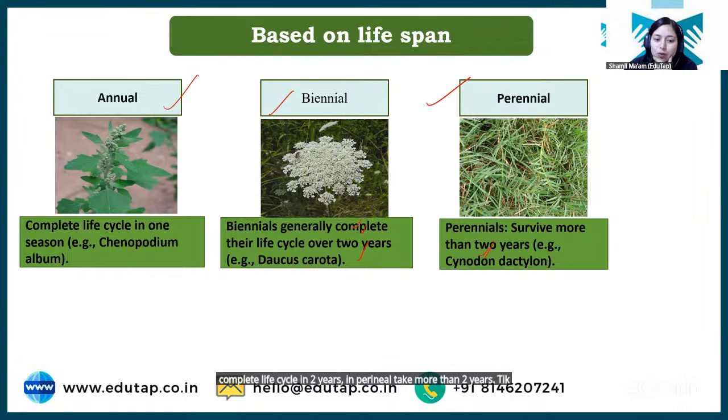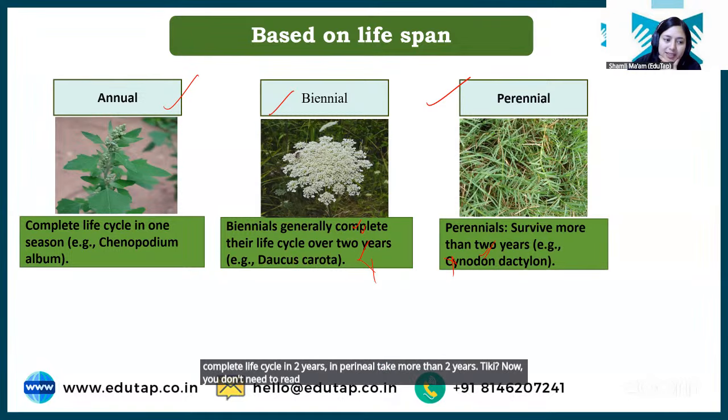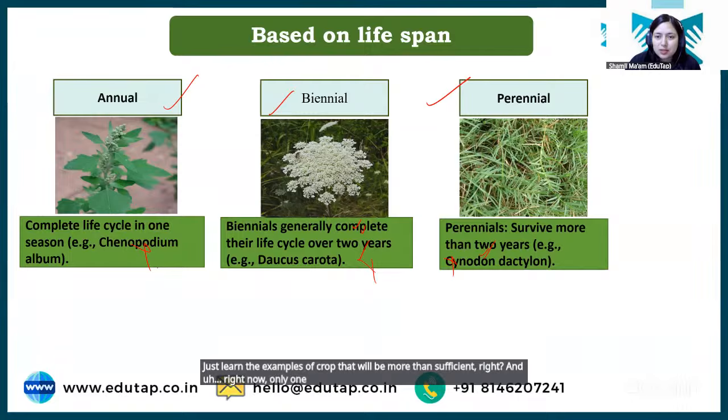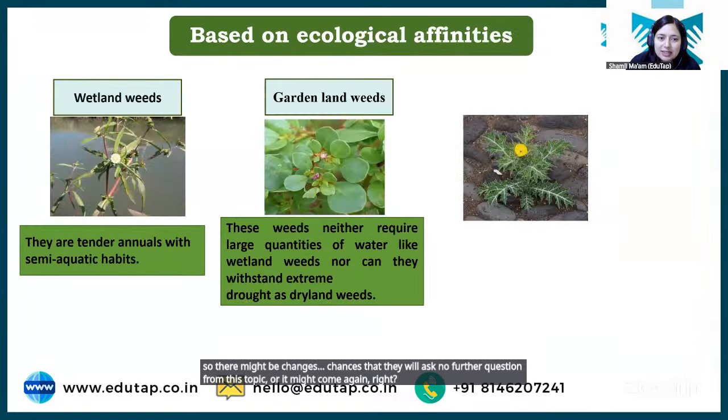Okay? Now you don't need to read and learn these examples, because then it will be very vast to cover for you, right? Just learn the examples of crops, that will be more than sufficient, right? And right now only one question has been asked from this particular topic, so there might be chances that they will ask no further question from this topic, or it might come again, right? So just understand this classification.